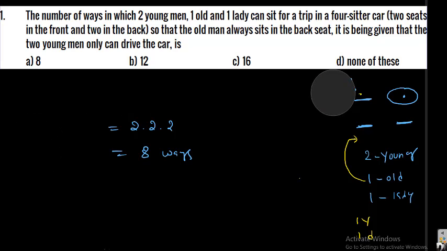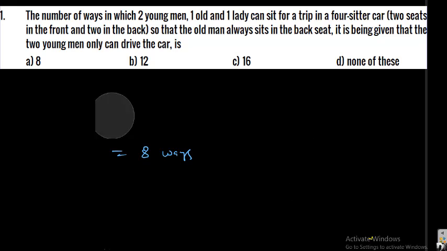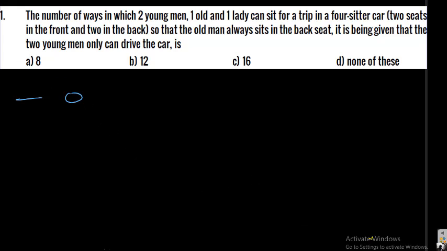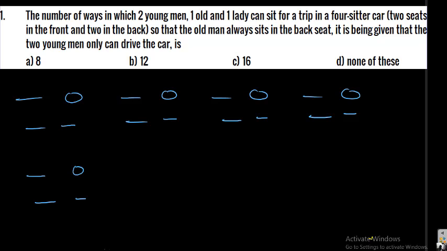Okay students, now I will show you practically. Here the circle stands for the driver seat. Students listen.